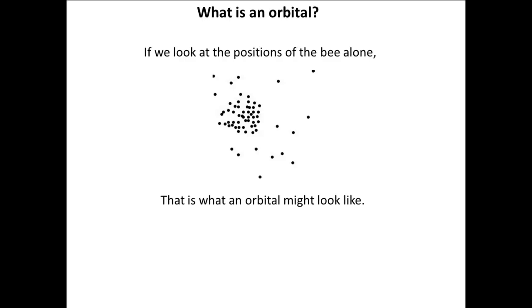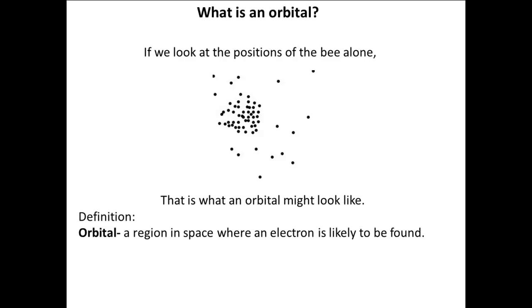We have a particular shape, in this case it looks sort of like a flower, which shows where we are most likely to find the bee over time. Here is the definition of an orbital: a region in space where an electron is likely to be found.